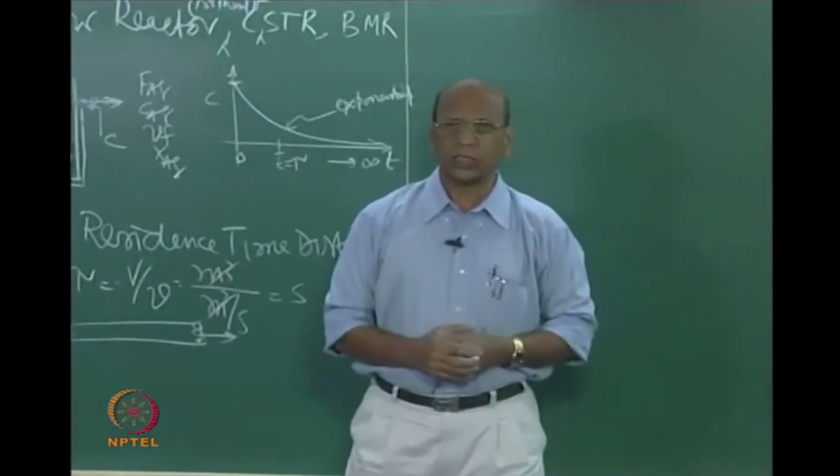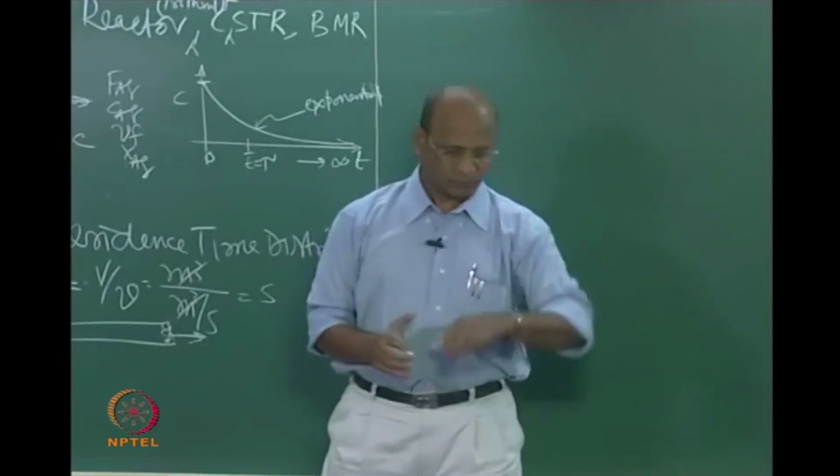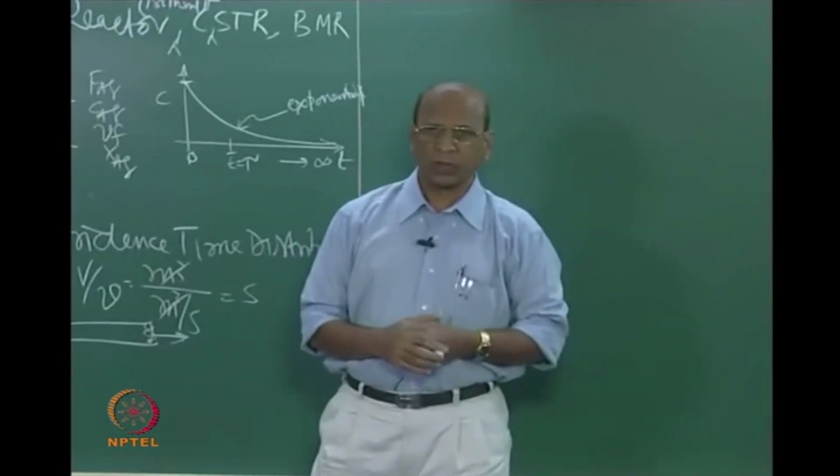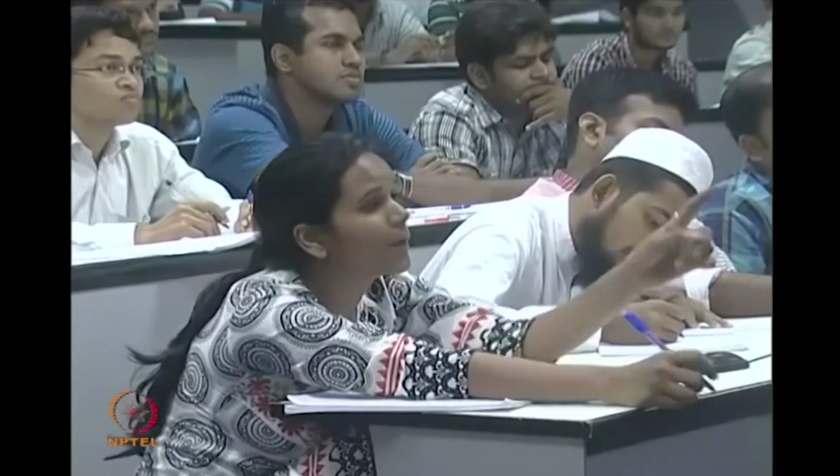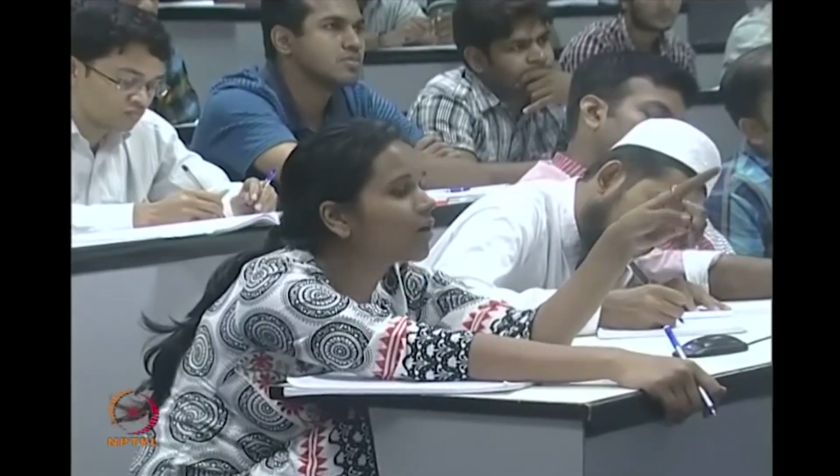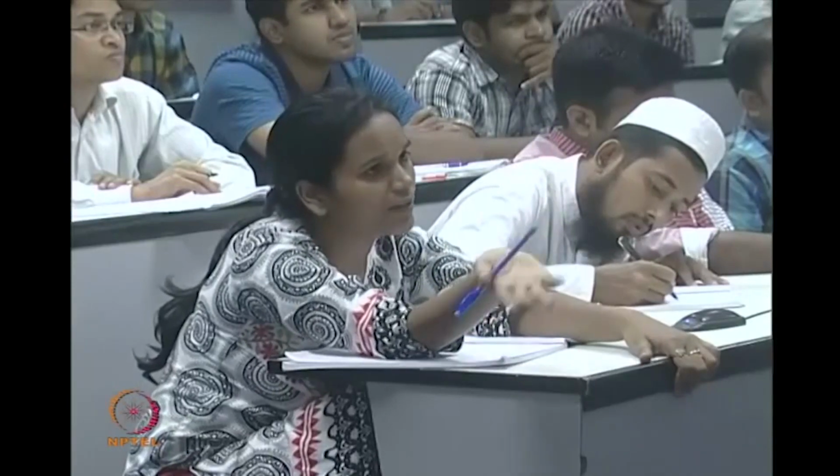Pooja, you are asking some doubt? I got this point, PFR has more conversion than CSR. Very good. But the point is, how can the outlet CAF be equal to the inside CAF? Because one packet is coming out, so it has a distribution: 10%, 20%, 30%, and one packet is residing in that container for more time, so it has 30%, 40%. So there is a difference in CAF outside and inside.